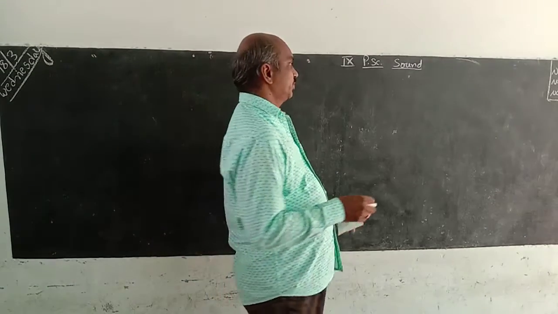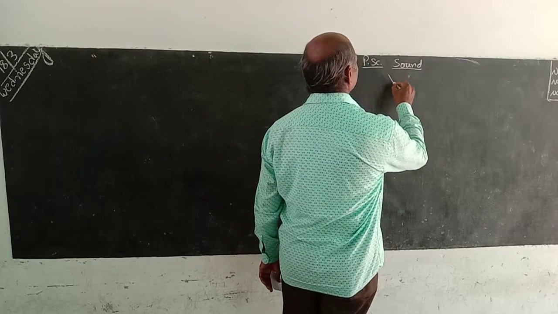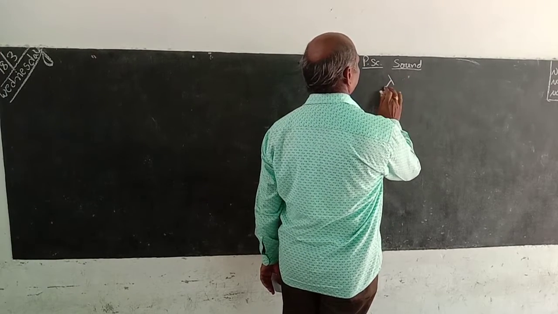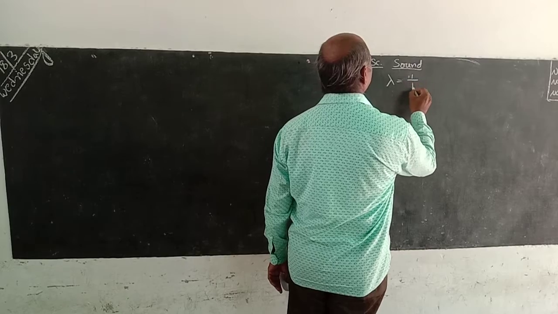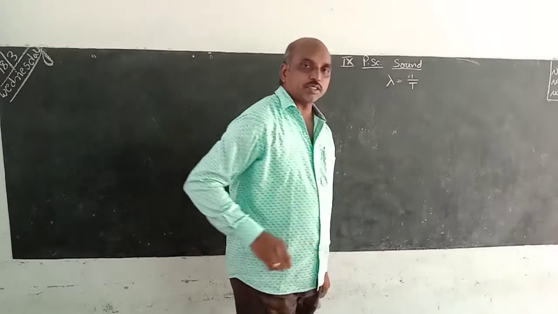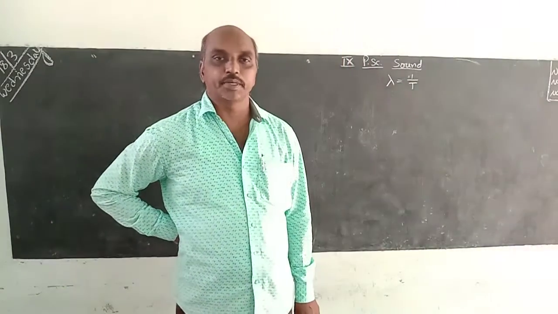The relation between wavelength and time period: wavelength is denoted by lambda, and time period is capital T. That is the relation between wavelength and time period.